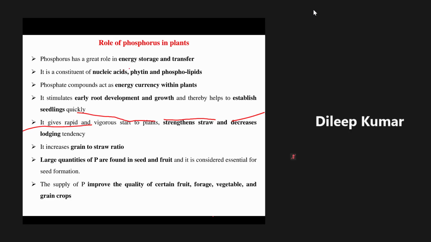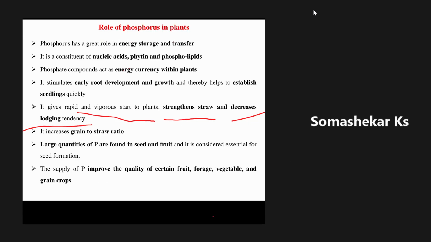Okay. Then another important point is grain to straw ratio. What is the meaning of this grain to straw ratio? What is the straw? Number of grains per straw, sir.